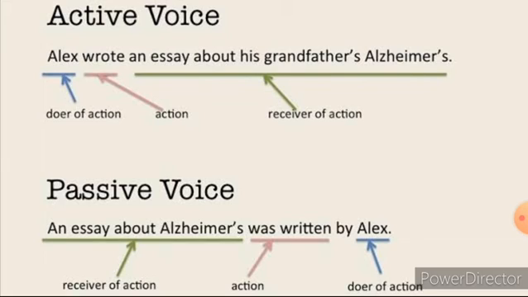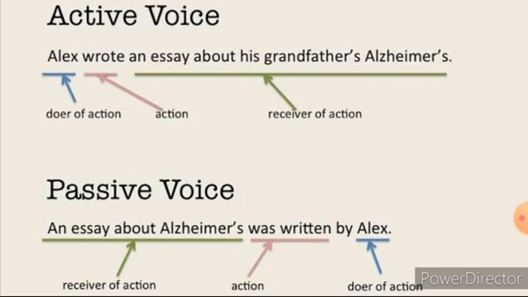Then how will you convert into the passive form? First you have to change the subject into objective form. So we have to use the object in the first position: an essay about his grandfather. Then we have to change the verb form. Here we have to mention 'was'. In the past form you have to write according to the object: if it is singular, you have to use was; if it is plural, you have to use were. Here the object is singular, so in the past tense you have to use 'was'.